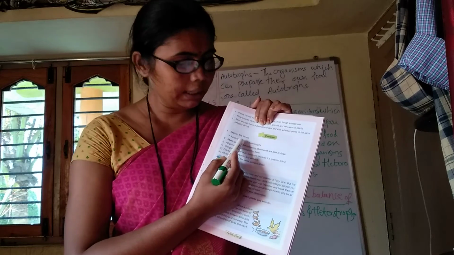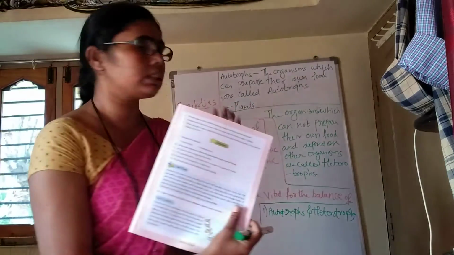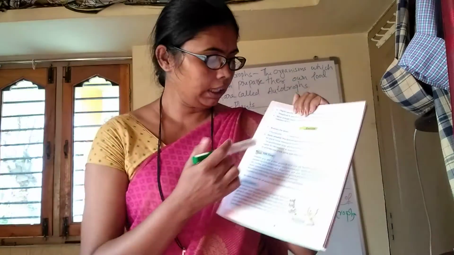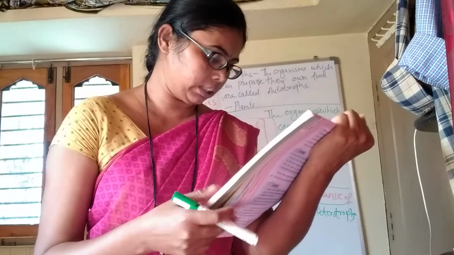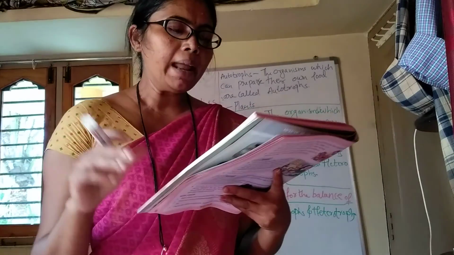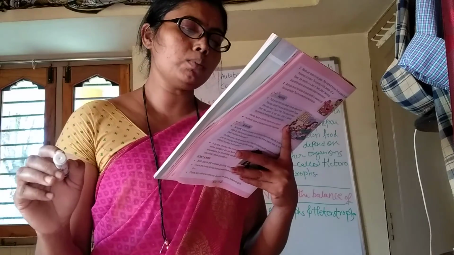I will send the pics if you are not understanding. And next one is, state whether the following statements are true or false. All plants have chlorophyll in them, the answer is wrong, all plants don't have chlorophyll. The grasshopper is an autotroph because it is green in color, no, it's wrong, animals don't have chlorophyll.